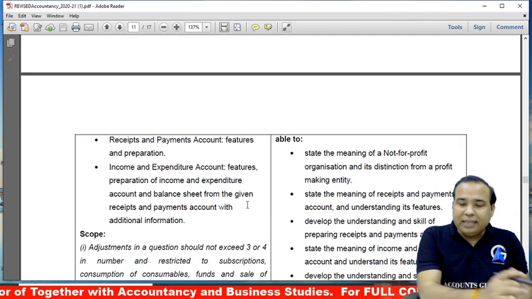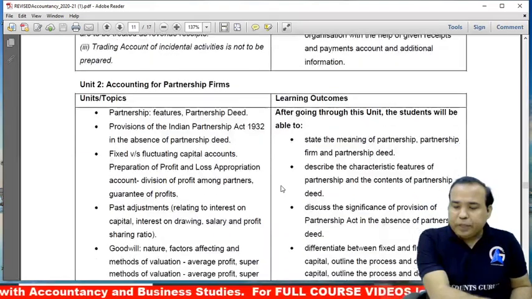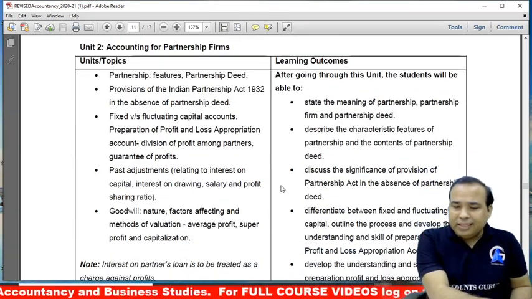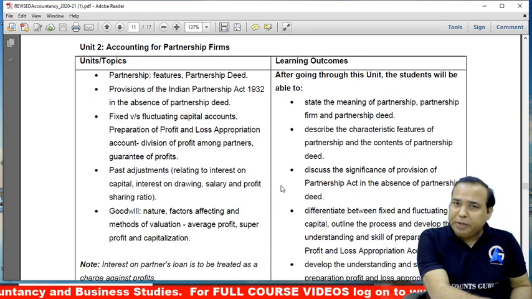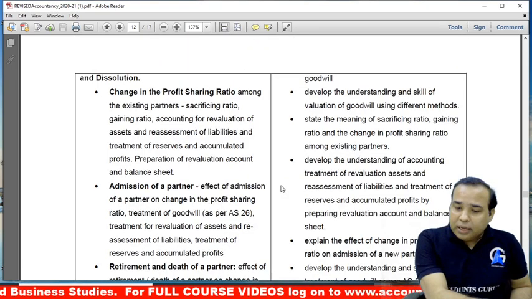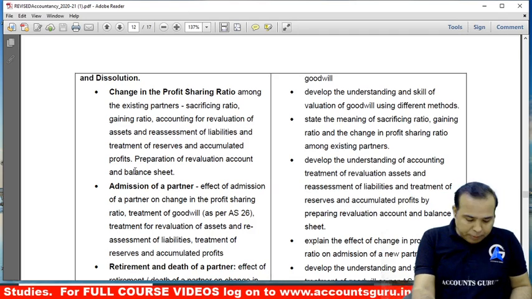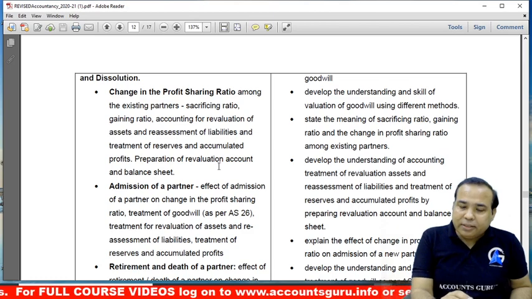This is about receipt and payment account, income and expenditure, features, scope, everything is there. Then briefly the partnership fundamentals, P&L appropriation, division of profit, then goodwill, various methods. This is the change in PSR I was talking about. Here you have preparation of revaluation account and balance sheet.